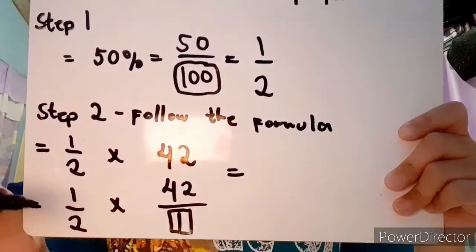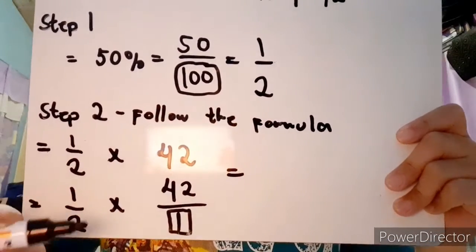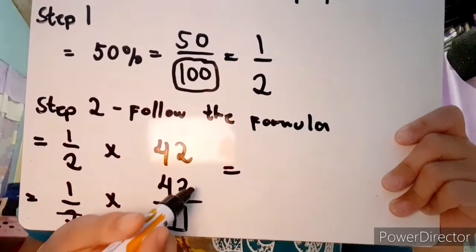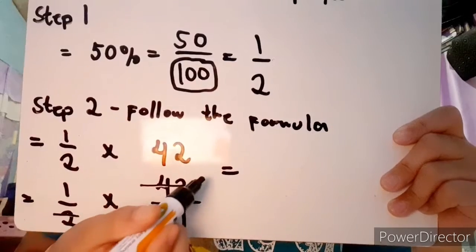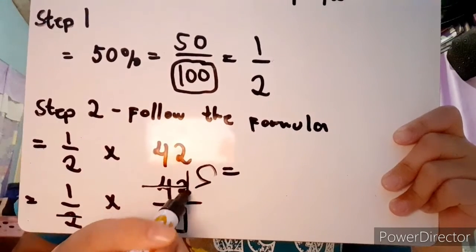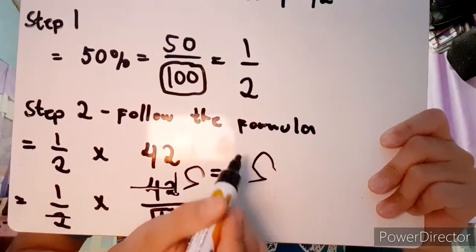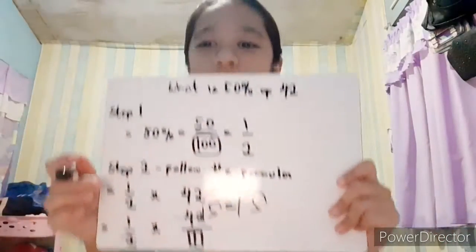Then use the butterfly method. 2 divided by 42 equals 21. Then our answer will be 21. And that is our first example. So now that we know how to get our percentage, let's have another example.